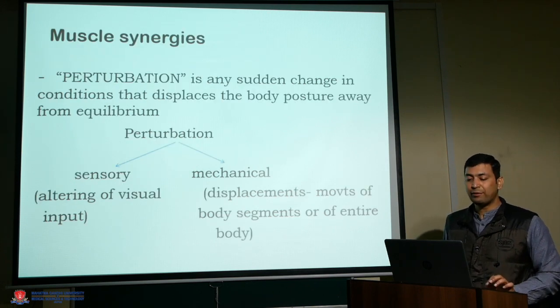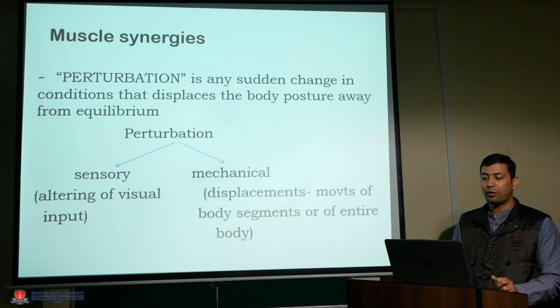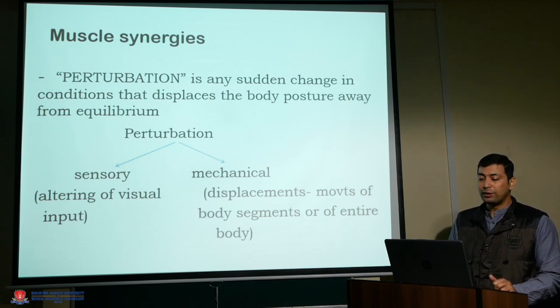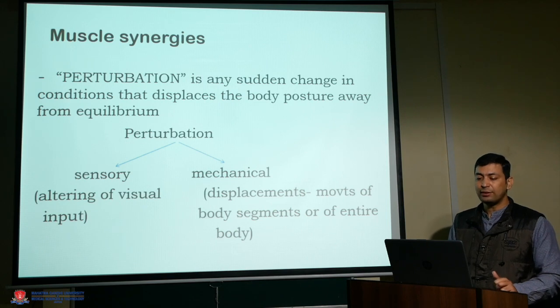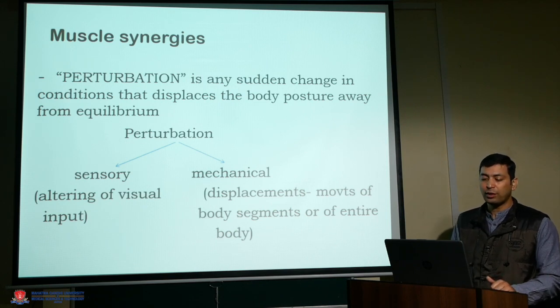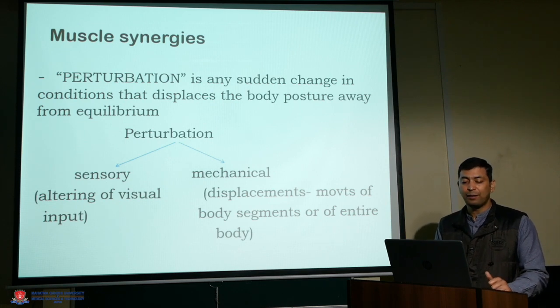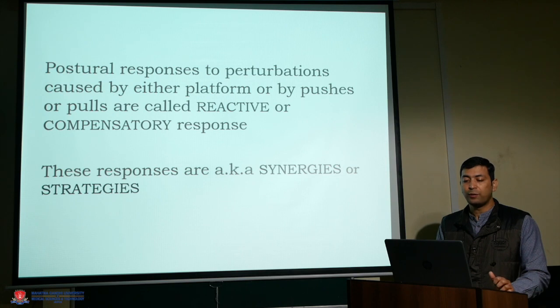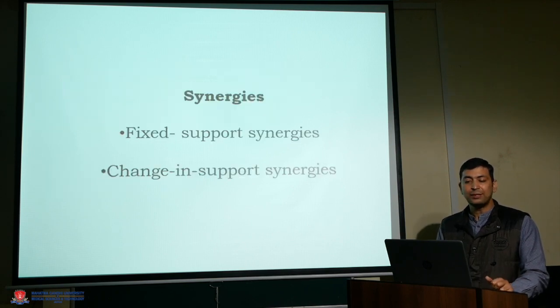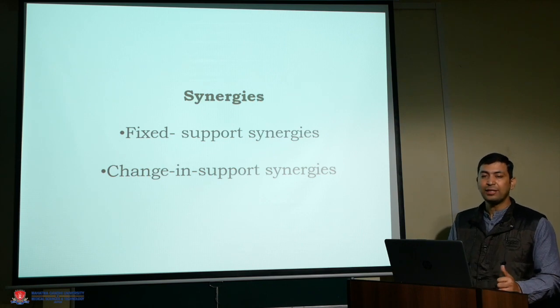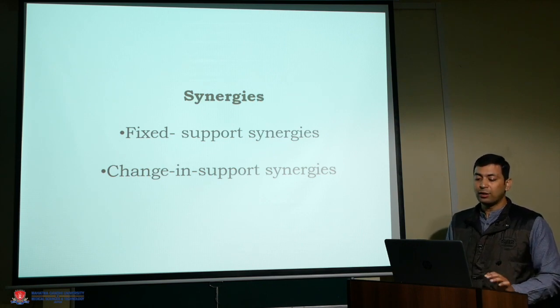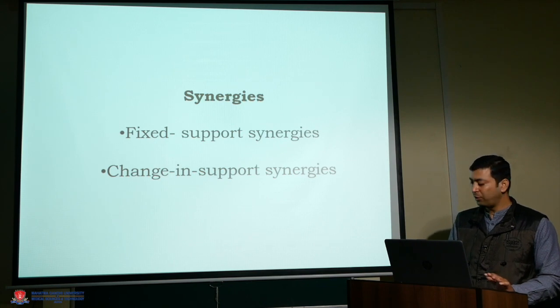So muscle synergies. What are muscle synergies? First we have to know about perturbation. Perturbation is any sudden change in condition that displaces the body posture away from equilibrium. There are two kinds of perturbation: sensory or mechanical. Postural response to perturbation caused by either a platform or by pushes or pulls is called a reactive or compensatory response. This response is also known as synergies or strategies. Synergies: fixed support synergy and change in support synergy, that is, when your support is fixed and when your support is moving.